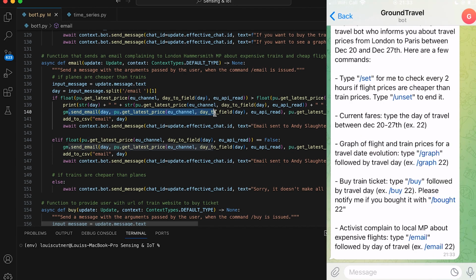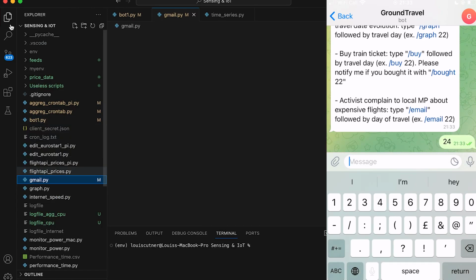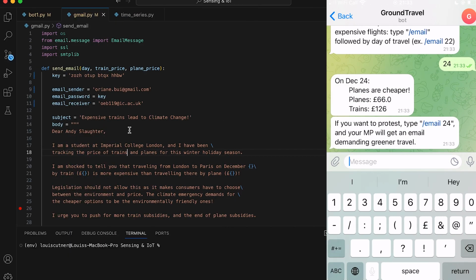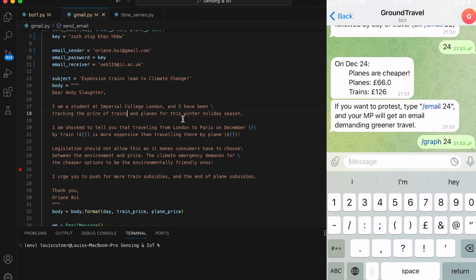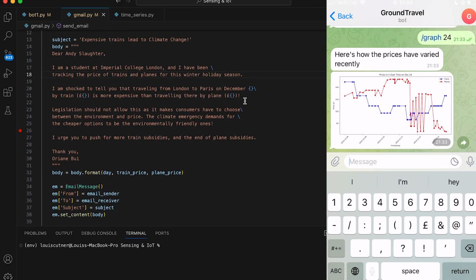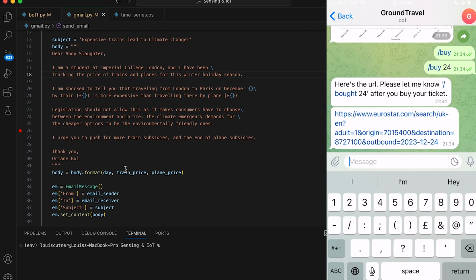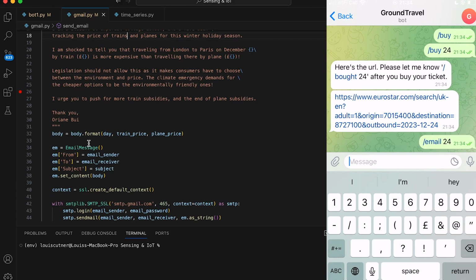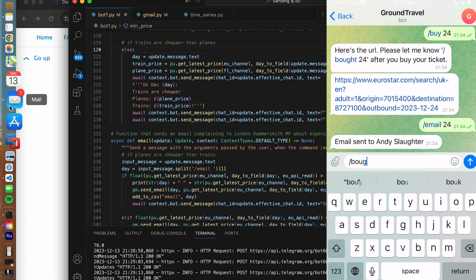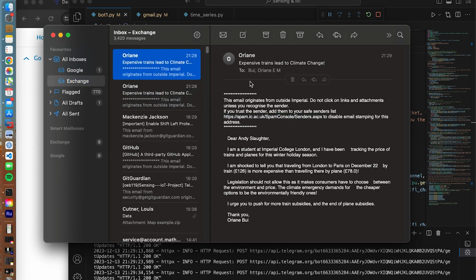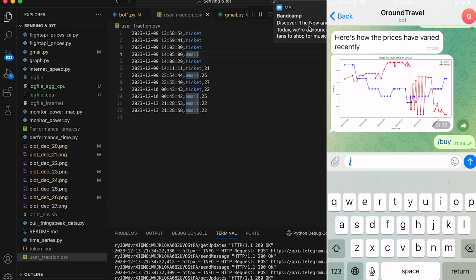If flights were indeed cheaper than trains, the user had the option to protest by sending an email to their local MP requesting government action. Mine was Andy Slaughter, so I sent the emails to him. To test the functionality, I made myself the email recipient, and you can see that I received it.